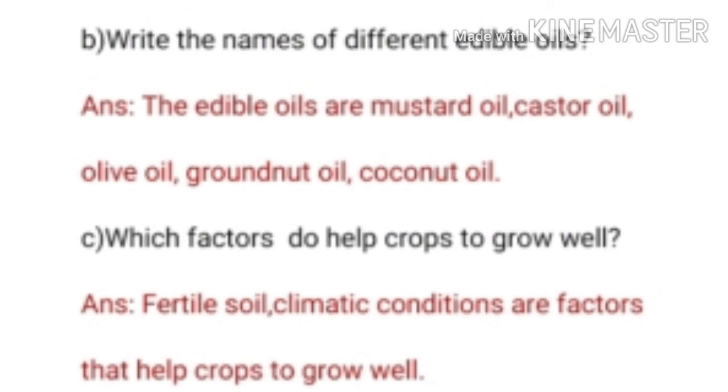Question C is, which factors do help crops to grow well? Answer is, fertile soil, climatic conditions are factors that help crops to grow well. Question number D is, which crops are mainly grown in the region of high rainfall? So we have to write down the name of crops of high rainfall region. So the answer is rice, coconut, ragi are crops mainly grown in the region of high rainfall.